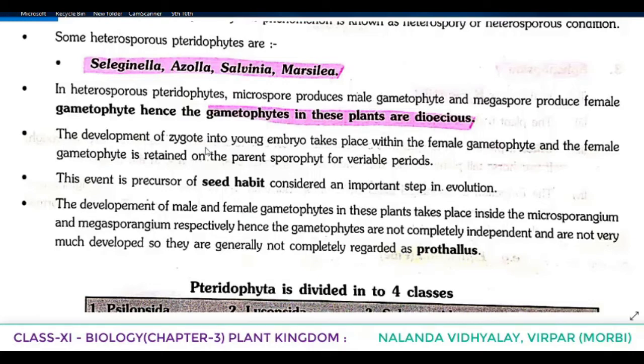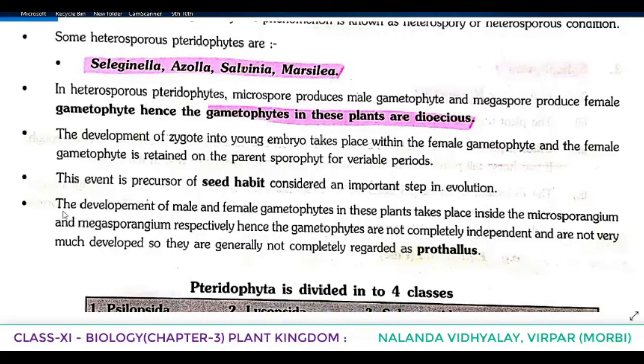The development of zygote into young embryo takes place within the female gametophyte, and the female gametophyte is retained on the parent sporophyte for variable periods. Sporophyte, spelling you have to correct: S-P-O-R-O-P-H-Y-T-E. And this event is precursor of seed habit, considered an important step in evolution.